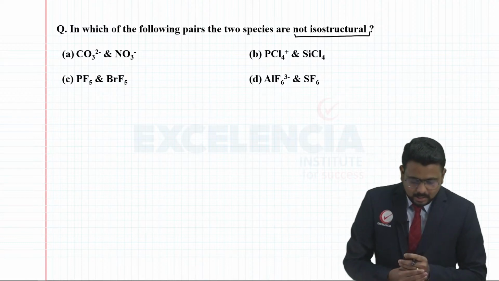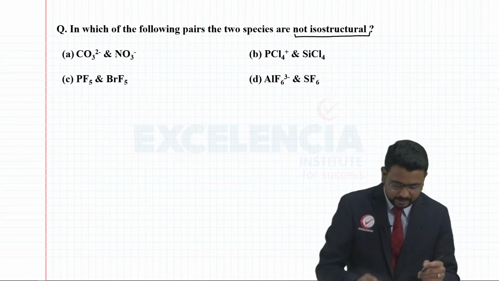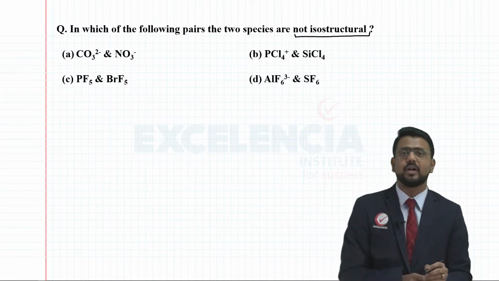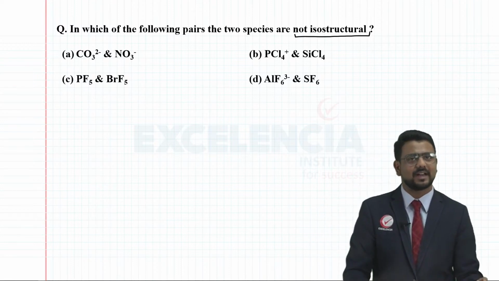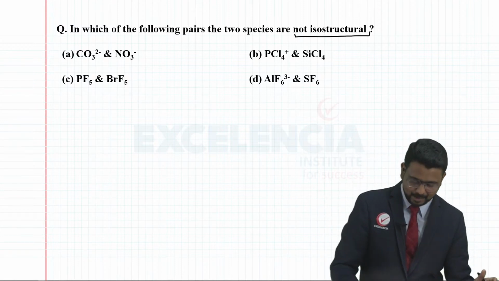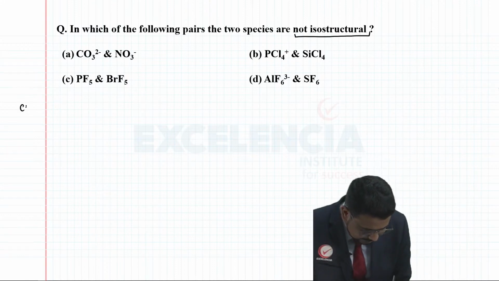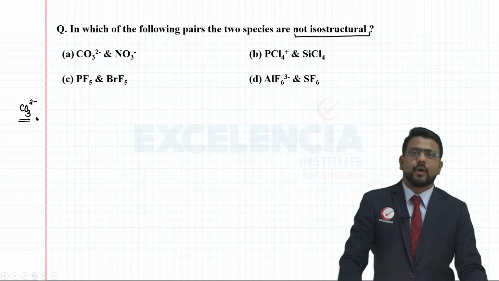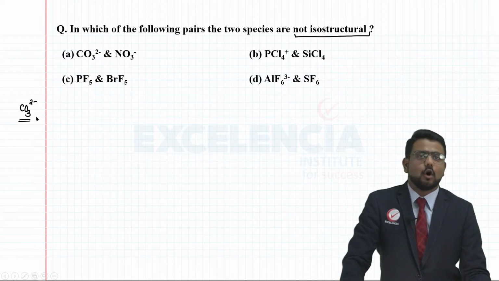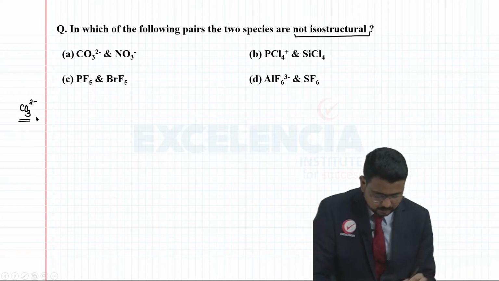So let's have a look at the very first option here, that is carbonate ion, CO3 2-, and nitrate ion, NO3 minus. If I consider the CO3 2- ion, how do I go about drawing its Lewis structure? It's very simple.